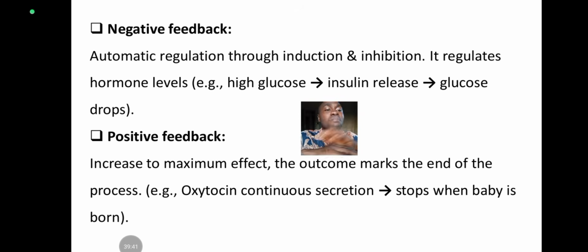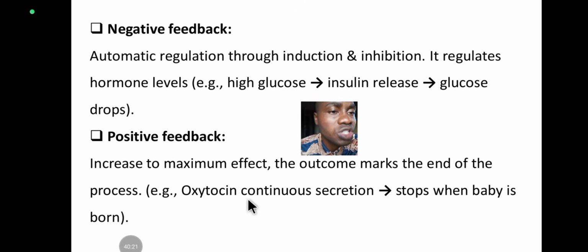The end of the process marks the end of the release of the hormone, and the end of the positive feedback mechanism. So the gland continues to release the hormone, continues to increase its release until that process ends, and then the positive feedback mechanism ends. So it increases to maximum effect, and the outcome marks the end of the process.